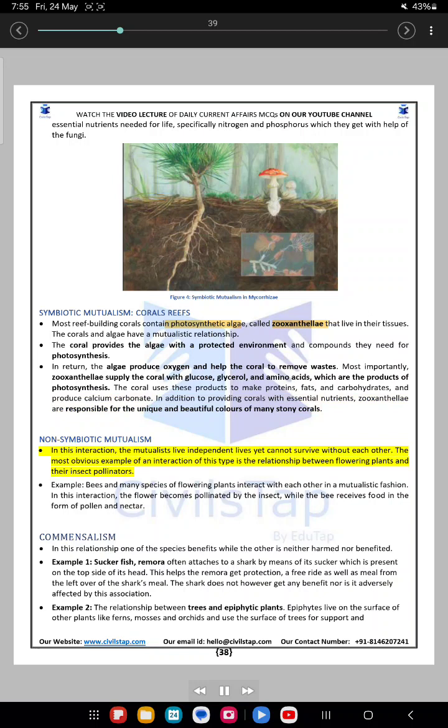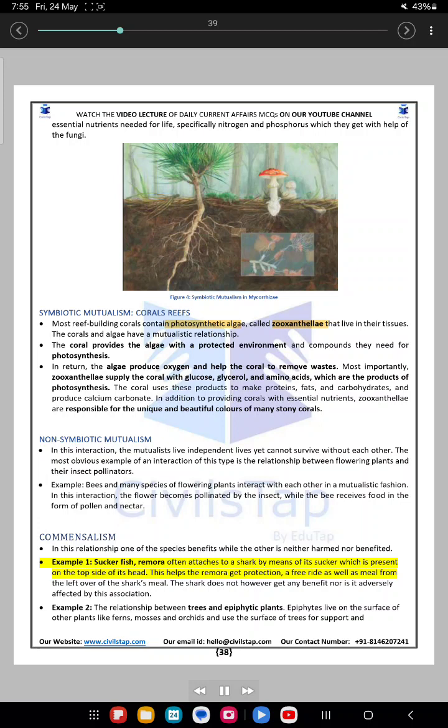The most obvious example of an interaction of this type is the relationship between flowering plants and their insect pollinators. Example: bees and many species of flowering plants interact with each other in a mutualistic fashion. In this interaction, the flower becomes pollinated by the insect, while the bee receives food in the form of pollen and nectar. Commensalism. In this relationship, one of the species benefits while the other is neither harmed nor benefited.